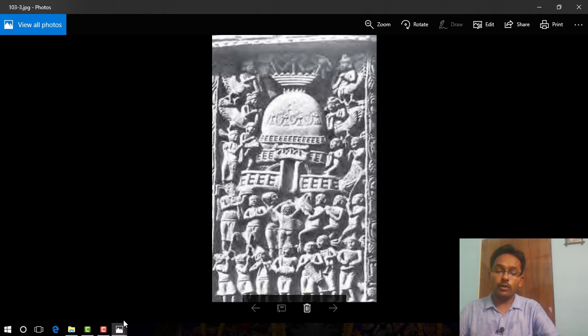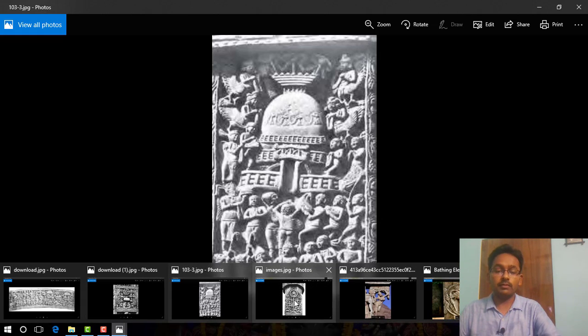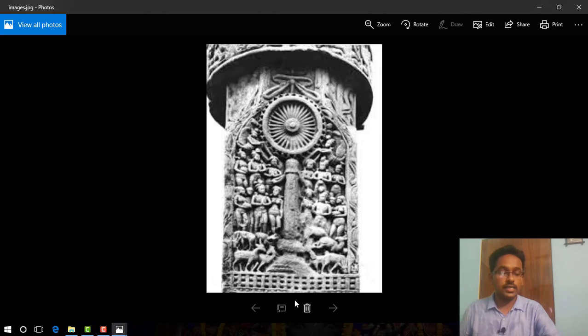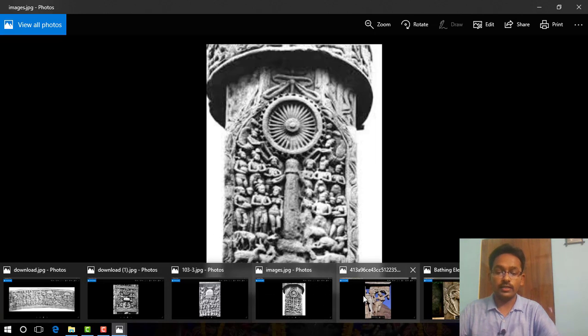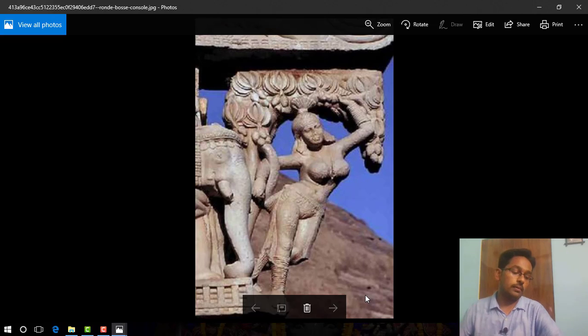Okay, I will move on to the next image, figure number 4.16. That is the picture of a wheel. It stood for the first sermon of Gautam Buddha. Next, I will move on to picture number 4.17 on page number 101.